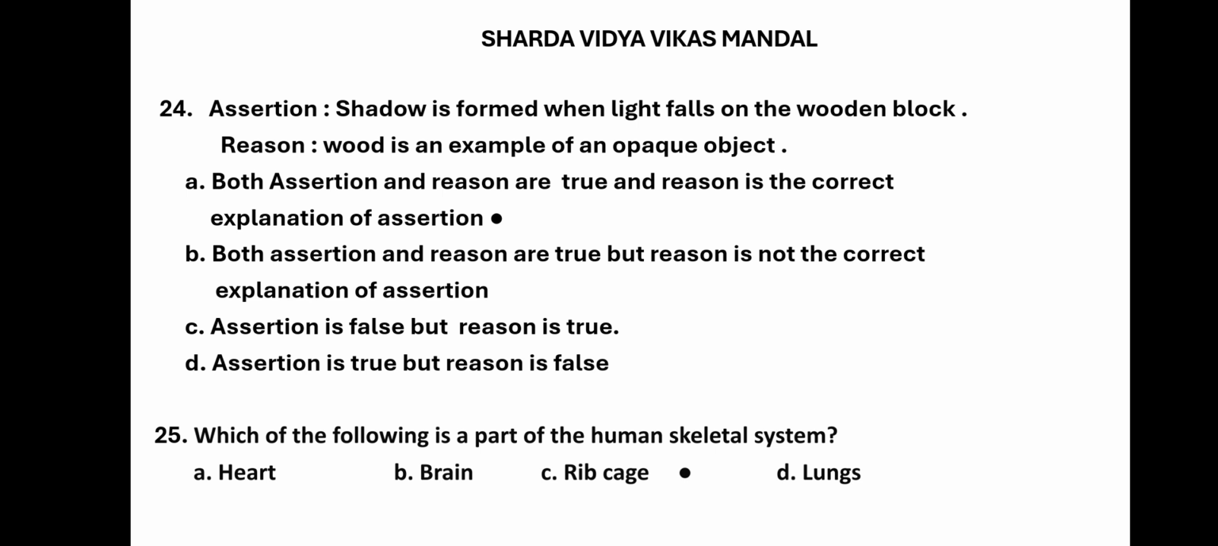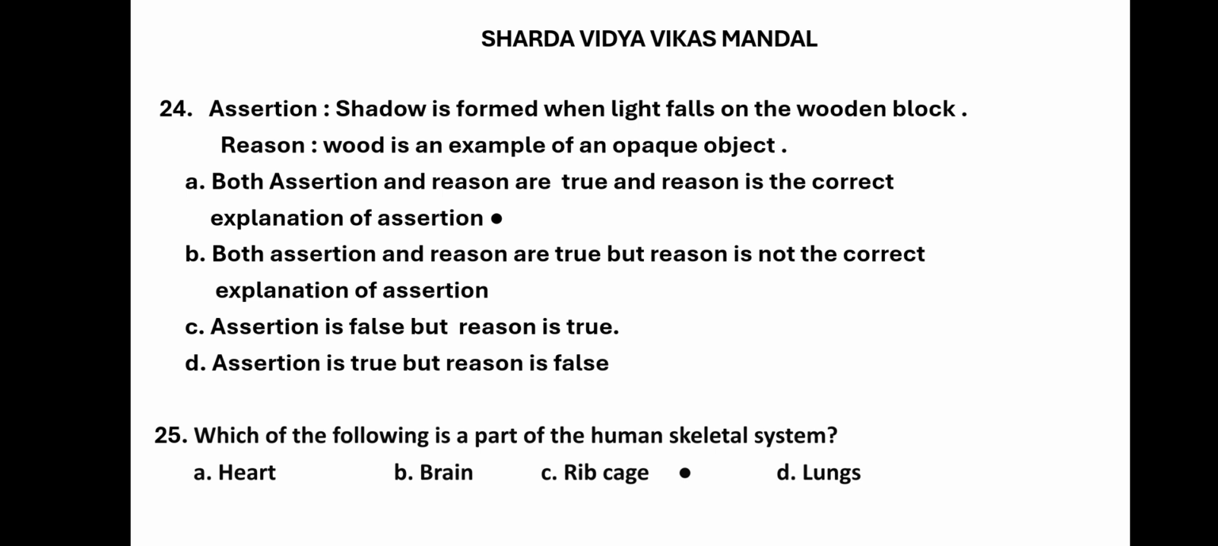24th question. Assertion and reason. Assertion: a shadow is formed when light falls on a wooden block. A wooden block is an opaque object, so naturally its shadow will be formed. Reason: wood is an example of an opaque object. So here both assertion and reason are true, and the reason is the correct explanation of the assertion. That is the correct option.